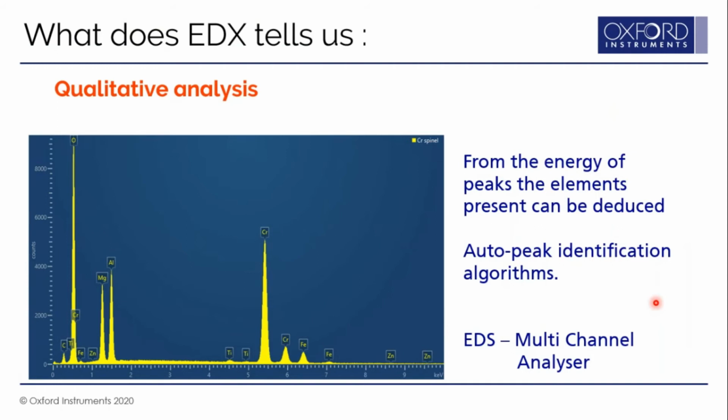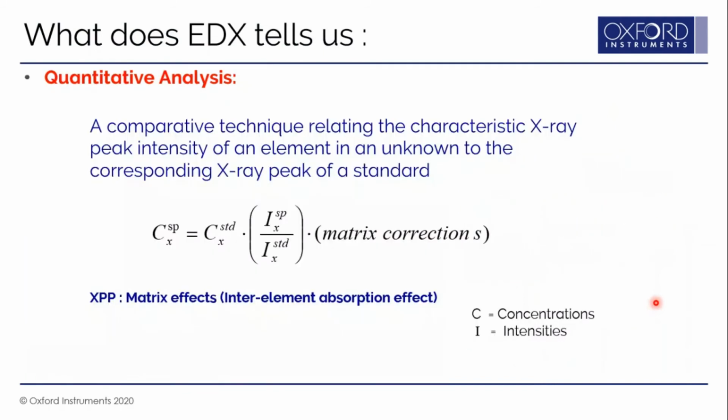So qualitative analysis is the first output of the EDS system, and then it comes to quantitative analysis, which is very important. Quantitative analysis is a comparative technique wherein you compare the intensity of your unknown sample to the intensity acquired from a standard sample. And this is not just a simple comparison.